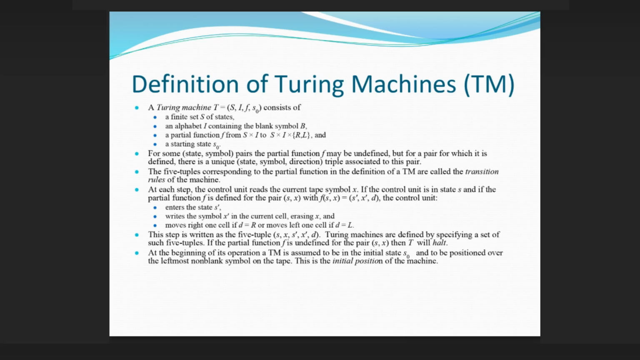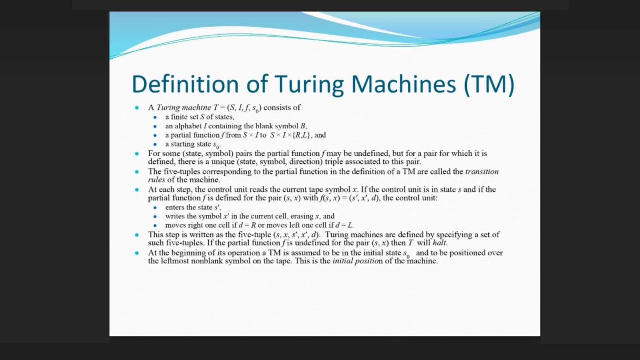Definition of Turing machines. A Turing machine T = (S, I, f, s0) consists of a finite set S of states, an alphabet I containing the blank symbol B, a partial function f from S × I to S × I × {R, L}, and a starting state s0. For some state-symbol pairs, the partial function f may be undefined, but for a pair for which it is defined, there is a unique state-symbol-direction triple associated to this pair.